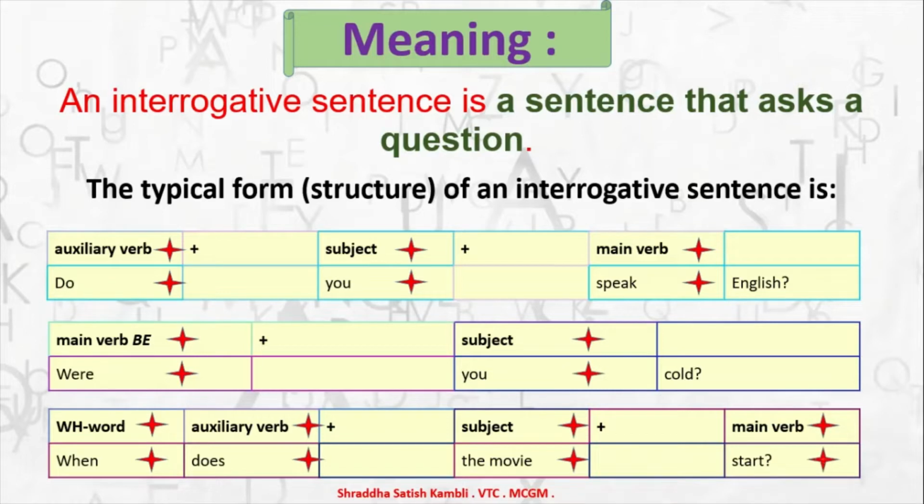So you see, in certain questions you have the auxiliary plus the subject plus the main verb. In certain sentences you have just the main verb and the subject. And in certain questions you have a WH word and then the auxiliary verb, the subject and the main verb. Now any question which has a WH word in it is a WH question. Very simple, and that is what we are learning about today.